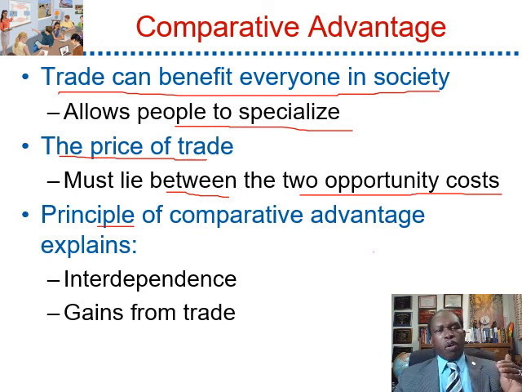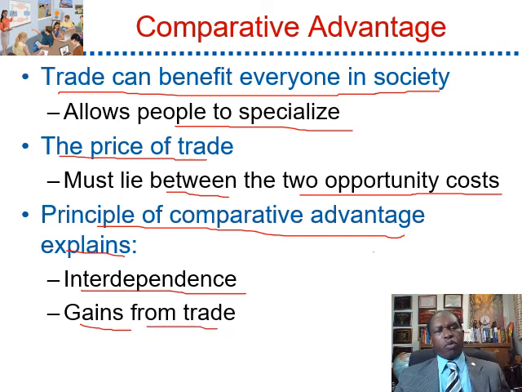The principle of comparative advantage explains why we have interdependence in the economy, why gains are made from trade. This means that in the economy we are interdependent on each other, and by trading everybody gains from trade, and everybody is better off.